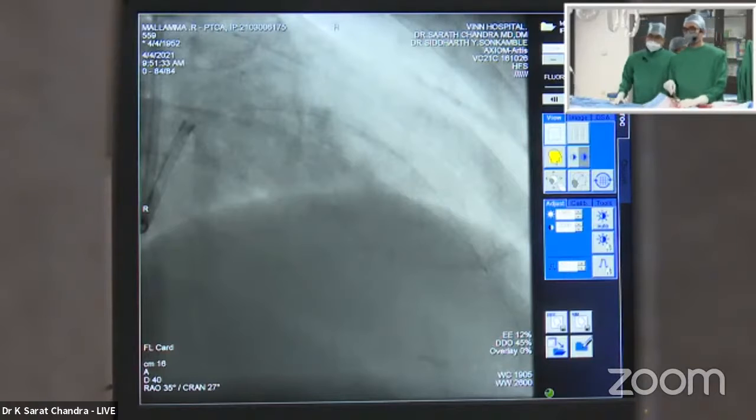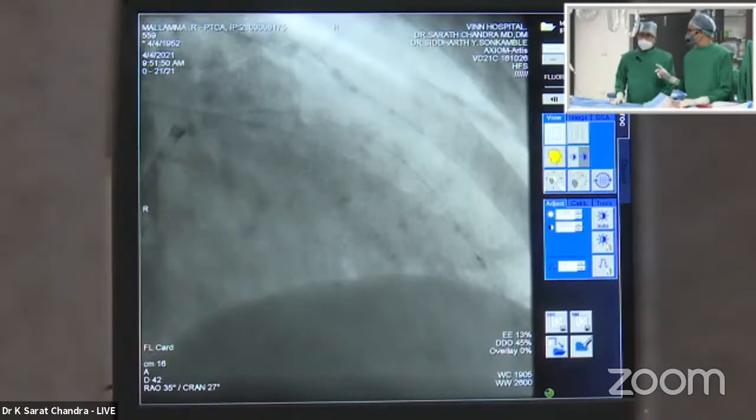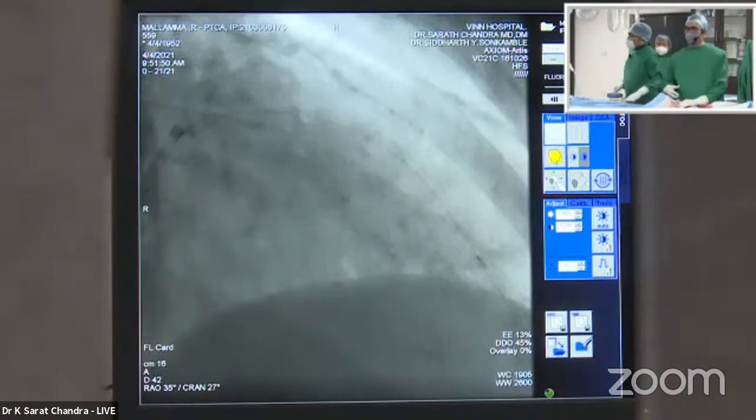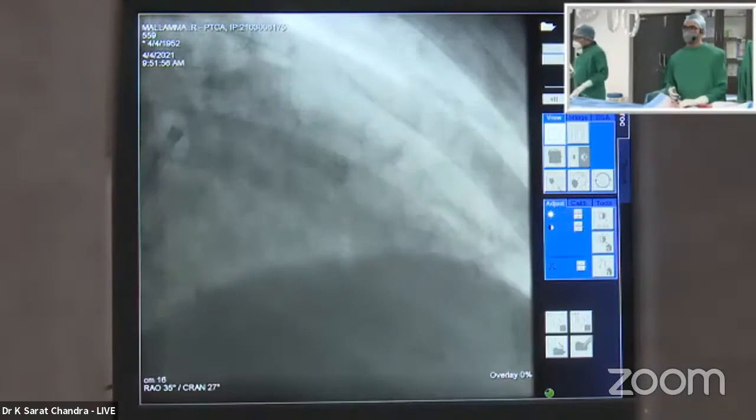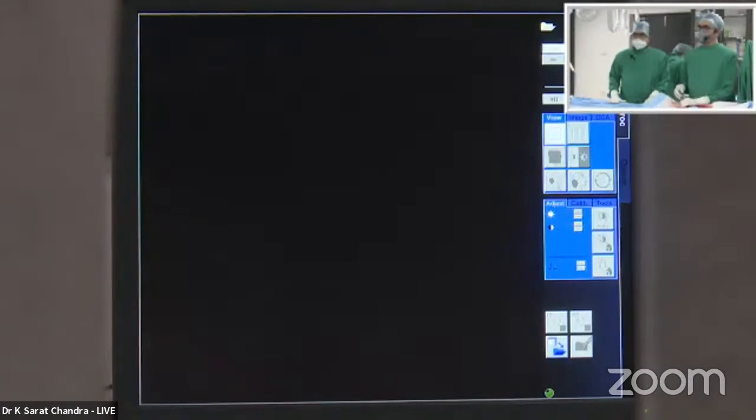Yeah, I agree with you. This is a case ideal for Supercross because you have 90 degrees, 120 degrees, and 45 degrees. You can choose the angle. And there is even a dual lumen catheter, Crusade or Sasuke. With that also you can advance over the branch and redirect into the other one using another wire.